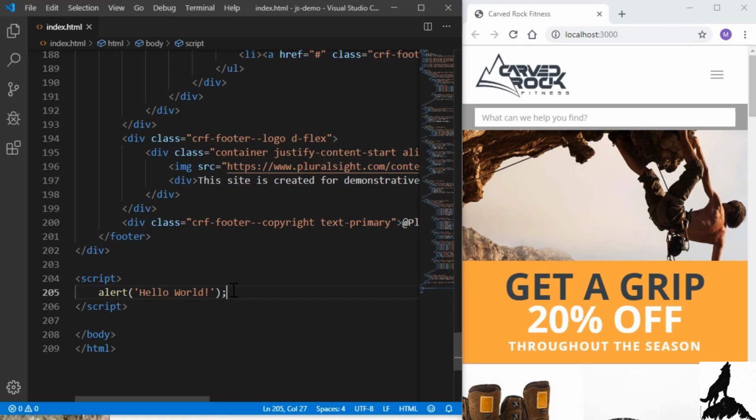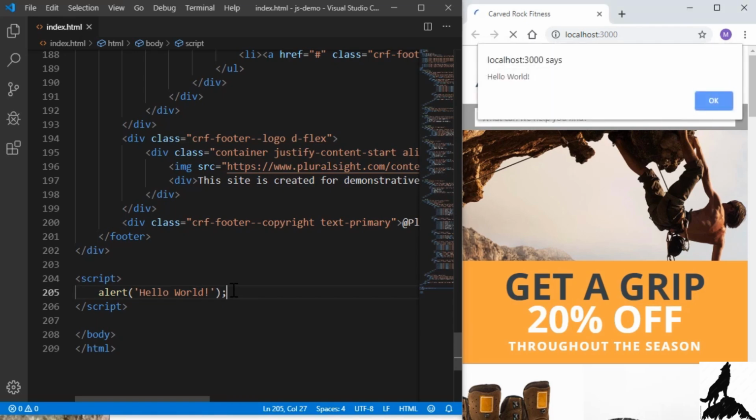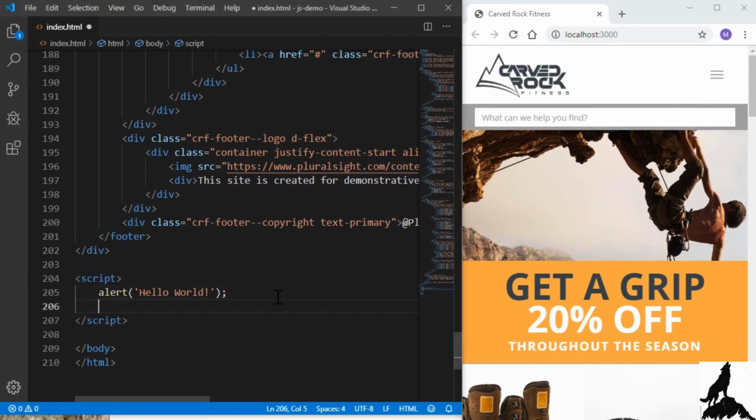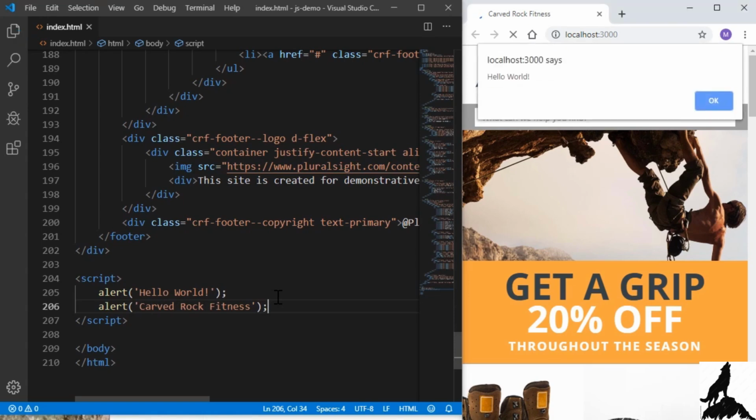So I'll just save this again. And there's our pop-up saying hello world. And let's add another line of code. After hello world, let's print out the name of this company we're working with, Carved Rock Fitness. I'll type alert, and in single quotes, I'll say Carved Rock Fitness. I'll save it. And we got our first message, hello world. I'll click OK. And our second message, Carved Rock Fitness.